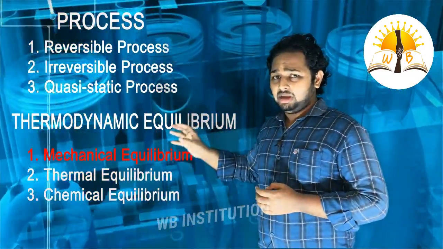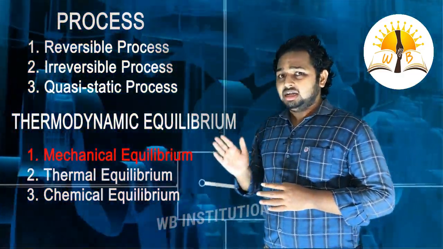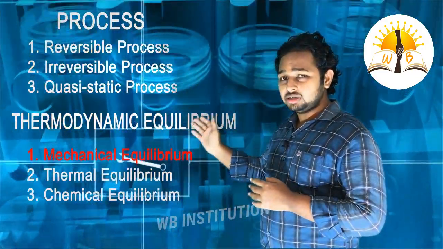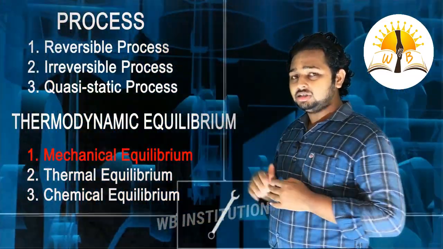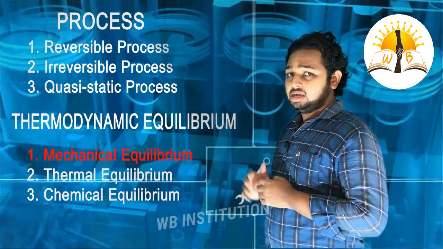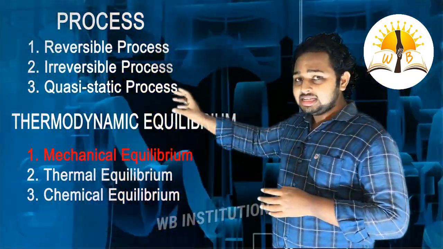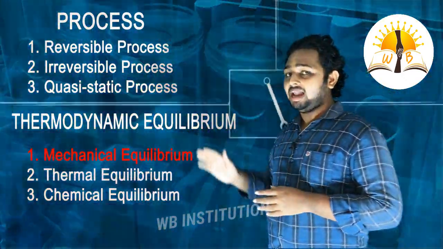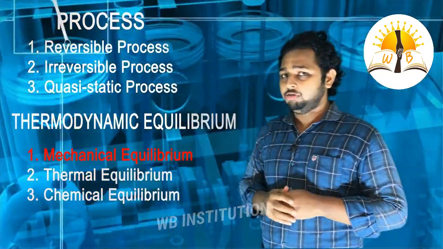In mechanical equilibrium, if we consider an object, the sum of forces in the x direction is equal to 0 and the sum of forces in the y direction is equal to 0, and also the sum of net moments at any point of the system is equal to 0. When these conditions are satisfied for an object, then the state is said to be in mechanical equilibrium.